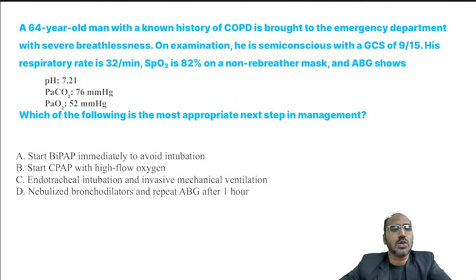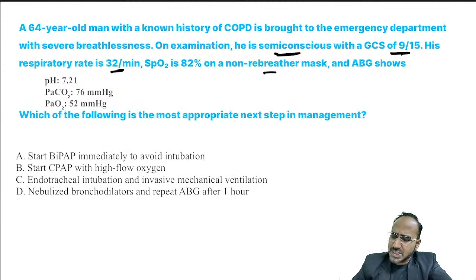A 64-year-old man with a history of COPD is brought to the emergency department with severe breathlessness. On examination, he is semi-conscious with a GCS of 9/15. His respiratory rate is also very high, which is 32, and saturation is 82 on non-rebreathing mask. ABG shows a pH of 7.2, PaCO2 of 76, and PaO2 of 52. So PaO2 is low, PaCO2 is high, likely type 2 respiratory failure.